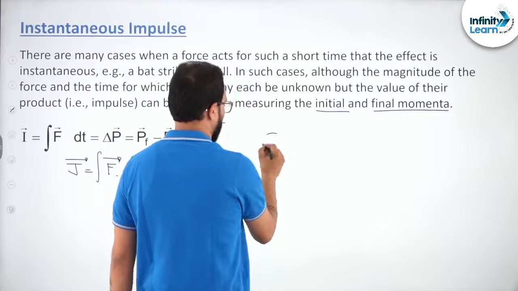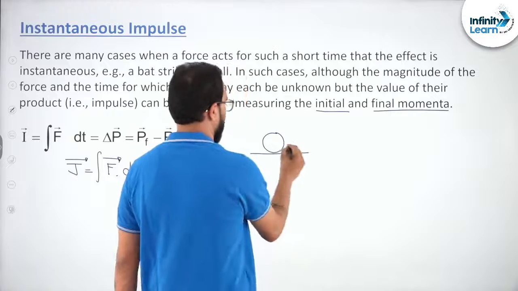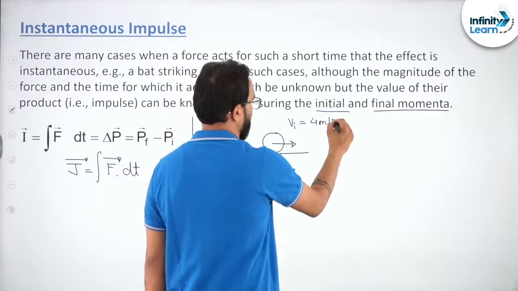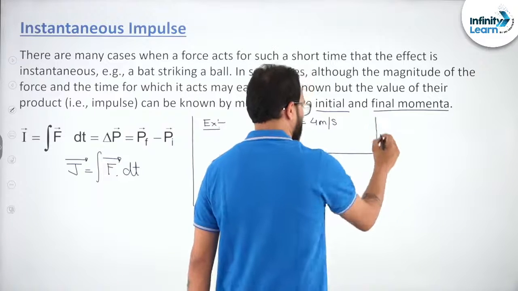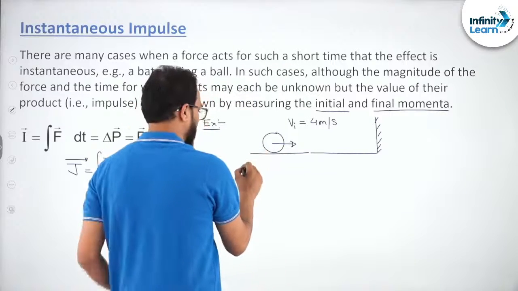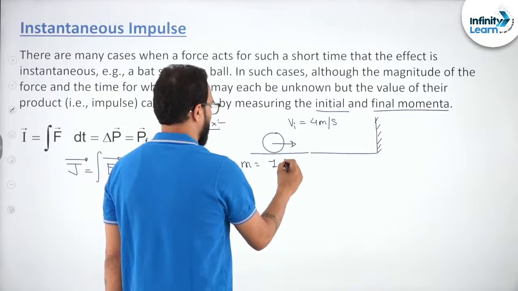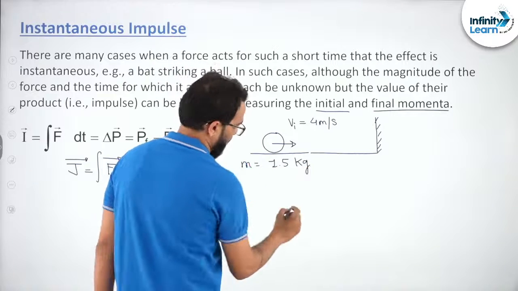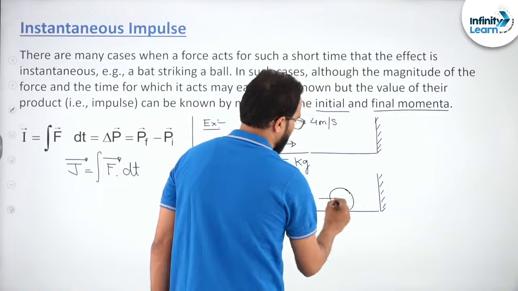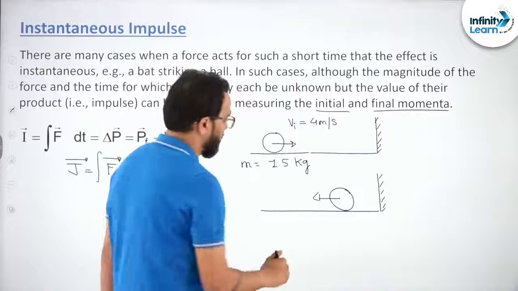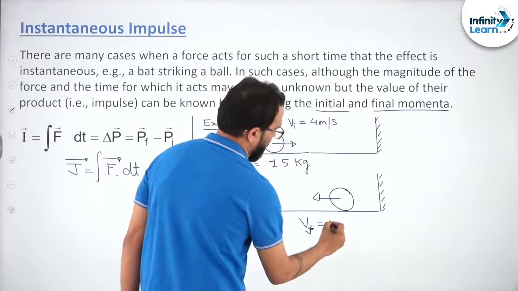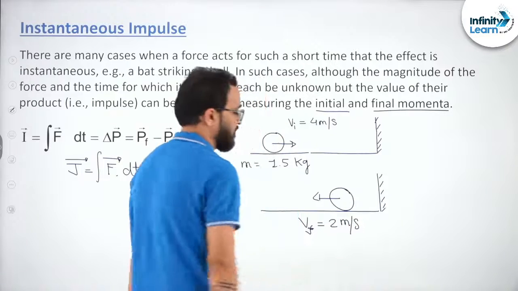Suppose a ball is coming with an initial velocity of 4 meters per second towards a wall. Now let's say the mass of the ball is 1.5 kg and after colliding with the wall, this particular ball returns with the speed of 2 meters per second.